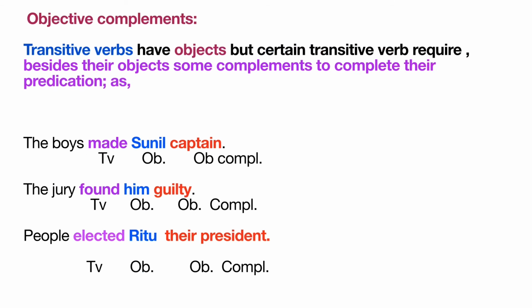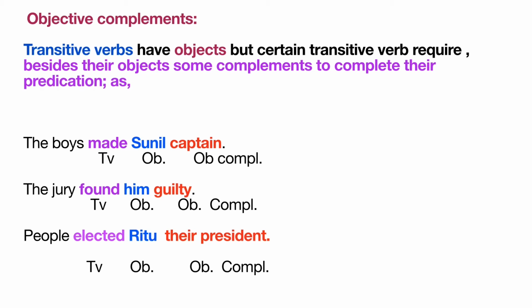Now let us know about the objective complement of transitive verb. Transitive verbs have objects. But some transitive verbs besides their objects require some complements to make the sense of a sentence or to complete their predication, as the boys made Sunil captain. Here in this sentence, made is transitive verb as it has Sunil as object, but still the sense is incomplete.